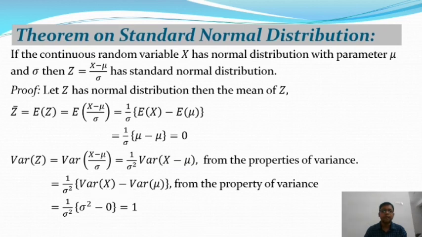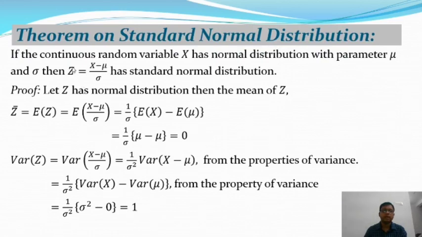Okay, and the variance of a constant is 0, though the mean of a constant is that constant. And the variance of x, that means the variance of a normal distribution, is equal to sigma square, but the variance of a constant term, that means mu, will give 0. So after cancelling the term sigma square in the numerator as well as the denominator, we will get 1. Therefore the mean of a standard normal distribution will give 0, and the variance of a standard normal distribution will give 1.